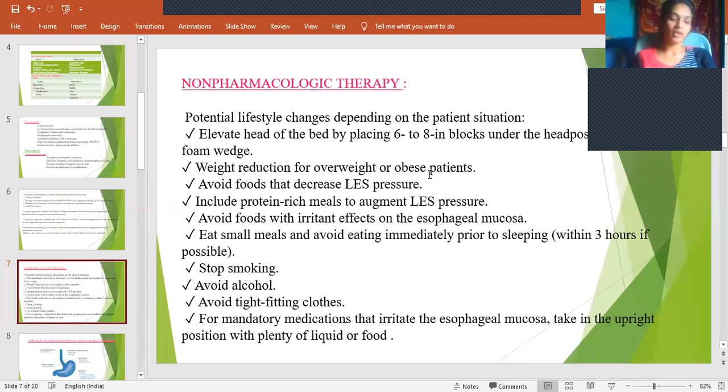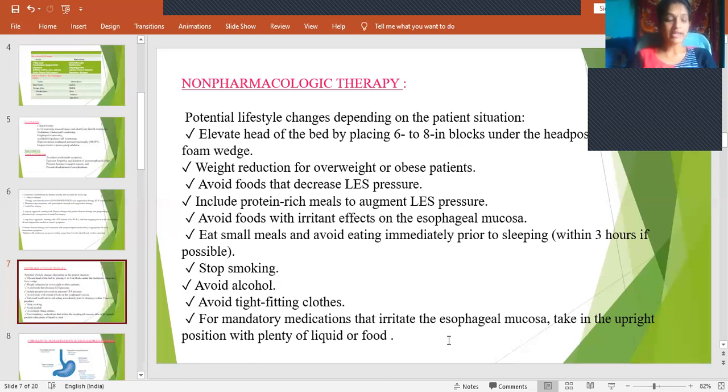And then stop smoking, as it causes local mucosal irritation. Avoid alcohol, as it also causes irritation and decreases LES pressure. And then avoid tight fitting clothes, because they cause further suffocation, so we have to avoid them.